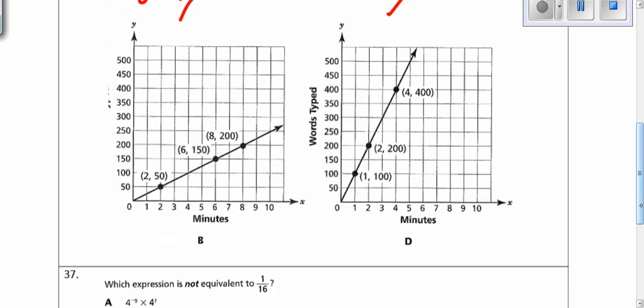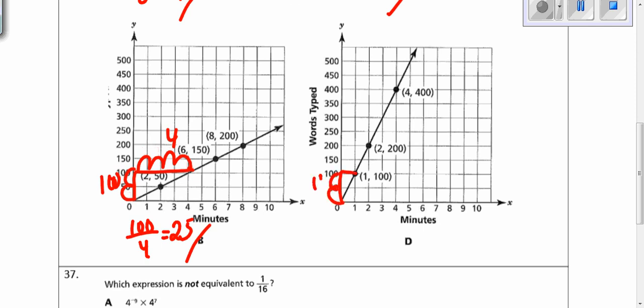Now let's check B and D. Going to connect my points. My rise is 100. My run is 1, 2, 3, 4. So 100 divided by 4 equals 25. That's less than 50. And here we're going to connect our perfect points. My rise is 100. My run is 1. So 100 over 1 equals 100. Answer choice D.